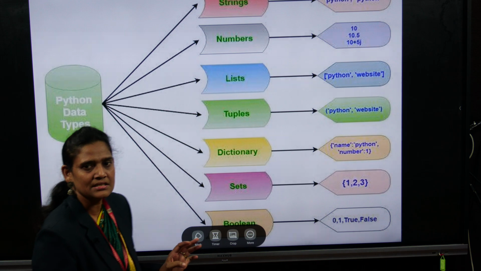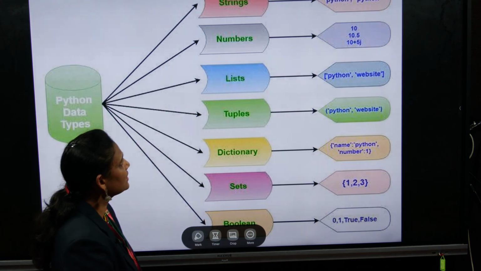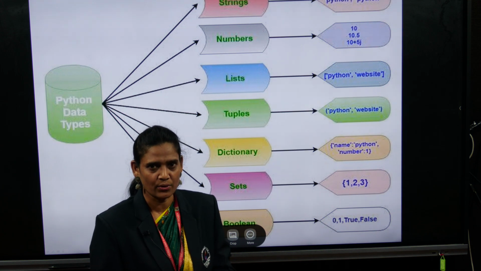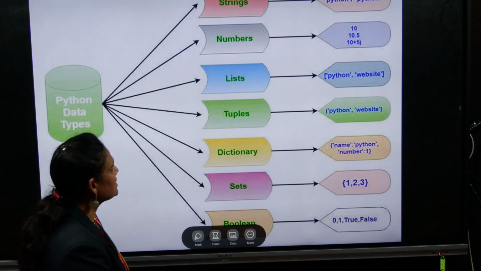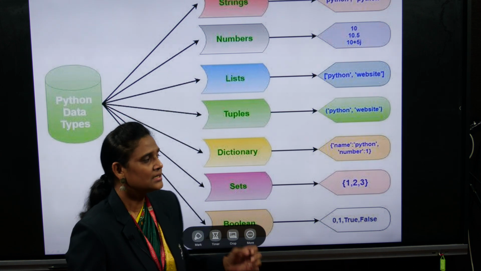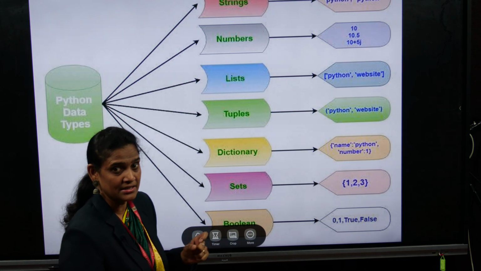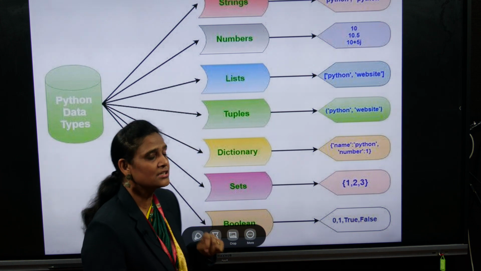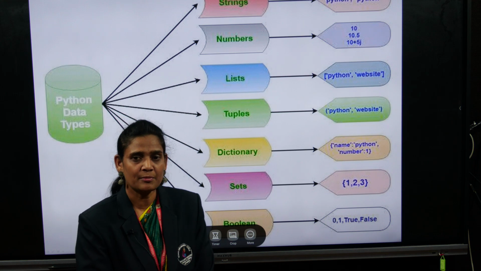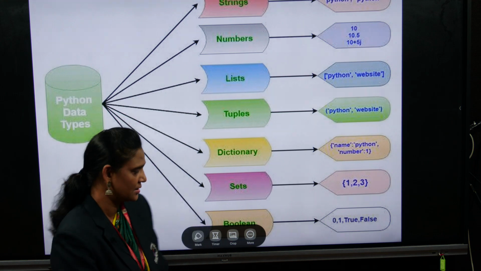So these are the syntax types. For the string type, we take the string value within quotations. For the list data type, we use square brackets with items separated by commas. These are the syntaxes we are discussing. And the tuple data type, we have the square brackets. And for the dictionary data type, we use curly braces, with keys and values.